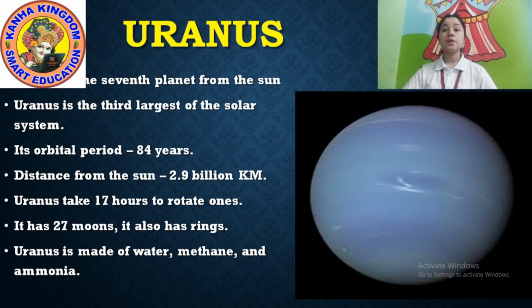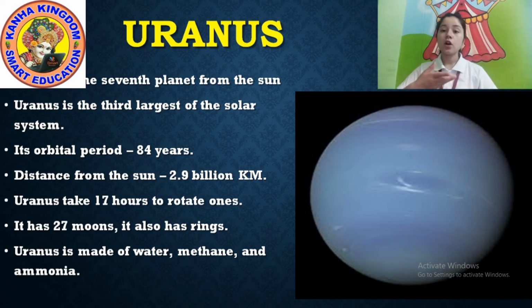Uranus takes only 17 hours to rotate once. I already told you about rotation and revolution. Rotation means one complete rotation of a planet.